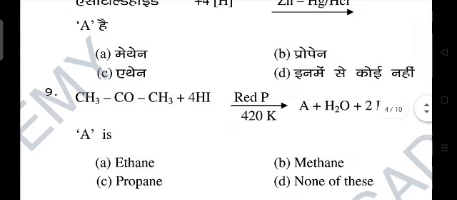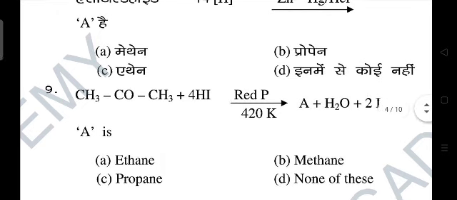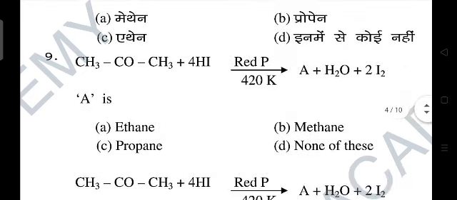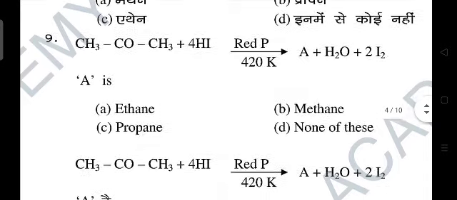Now next, CH3COCH3, this is acetone, plus 4HI in the presence of red phosphorus heated at 420 Kelvin gives product A plus H2O plus 2I2. So here you have to identify what is A. So here propane will be the correct answer.